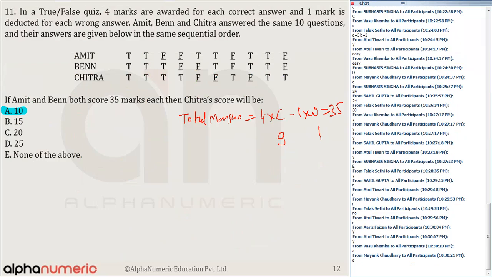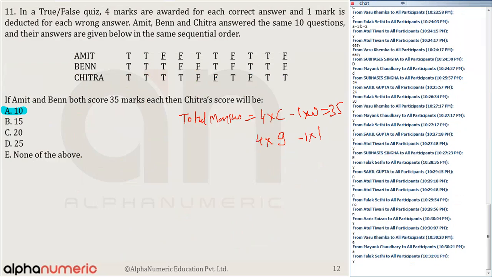9 fours are 36 minus 1. So there are 9 correct. They have got 9 questions correct and 1 question wrong. First of all, try to match A and B. For A and B, if you look here, 9 questions are correct, so these two, this and this and this.